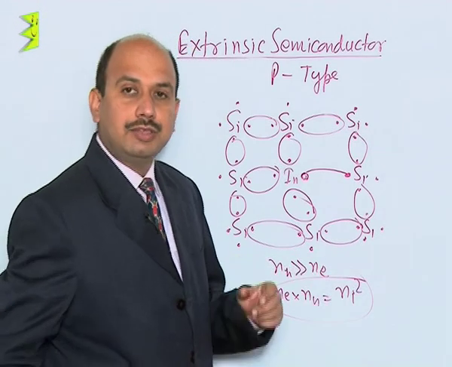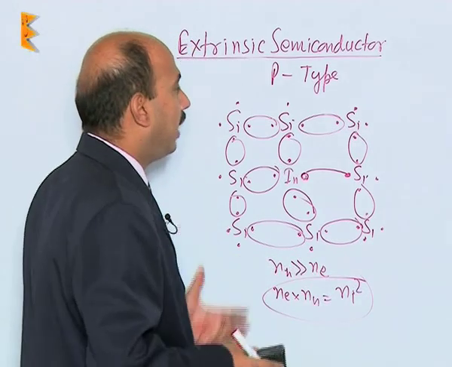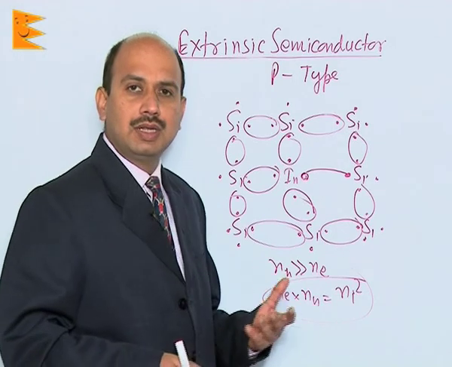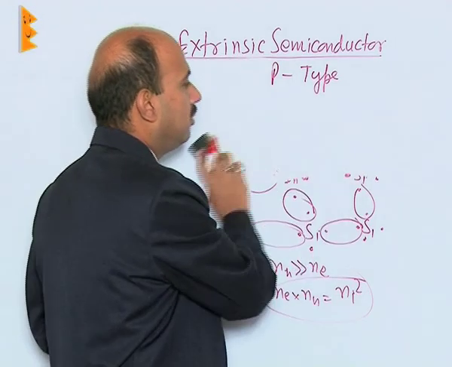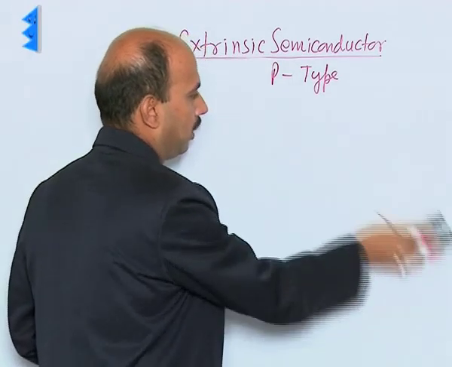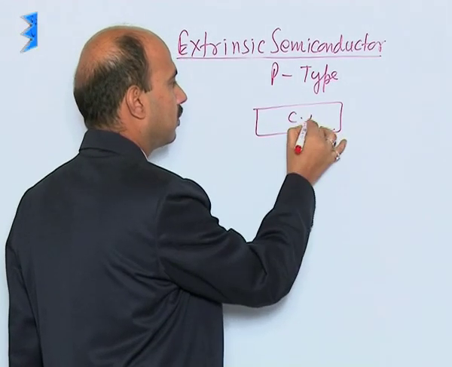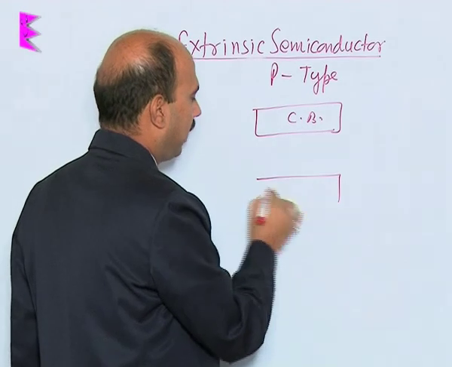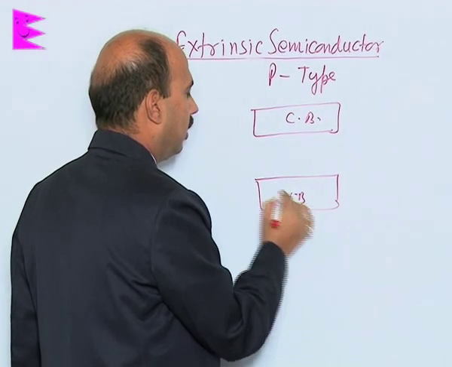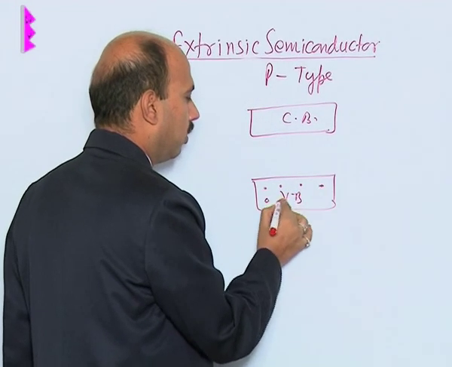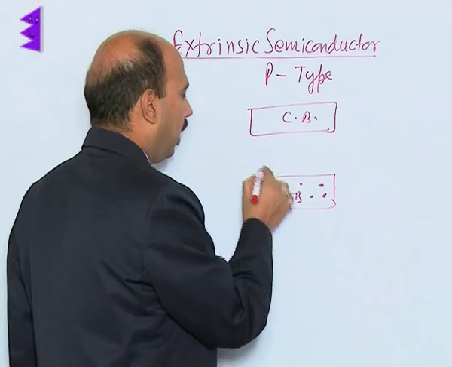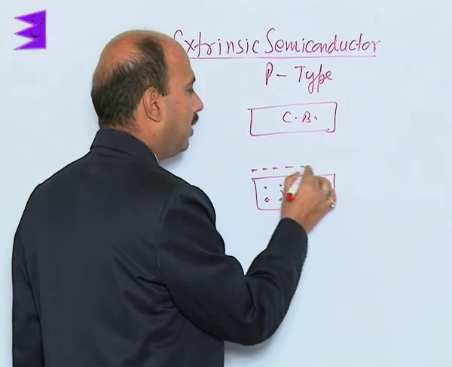Now see the energy band diagram: how does the energy band change here? Here also the forbidden energy gap reduces. The reason is that in P-type semiconductors, this is the conduction band and this is the valence band which has the valence electrons, and now the acceptor level comes to this point.